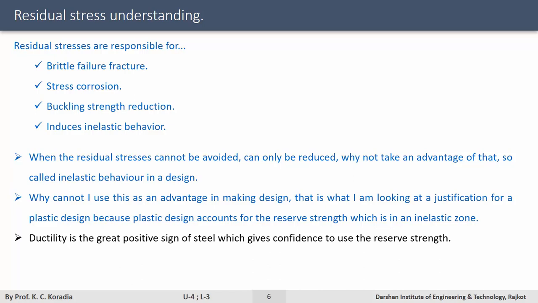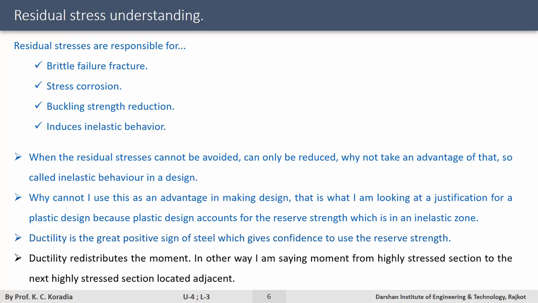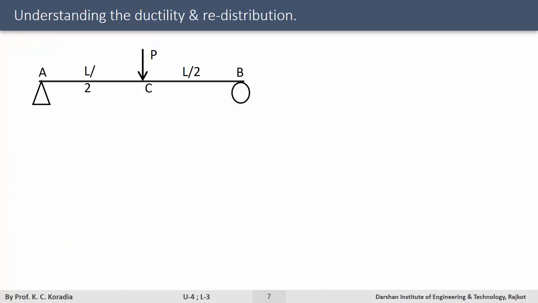Structurally, what does this ductility ratio actually do to the system? Ductility redistributes the moment from a highly stressed section to the next highly stressed section located adjacent. For example, let us take a simply supported beam subjected to a central concentrated load P. The bending moment value, as we all know, is this elastic bending moment diagram.